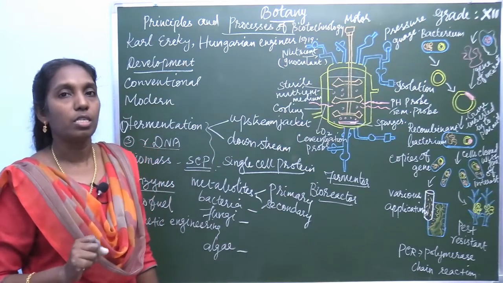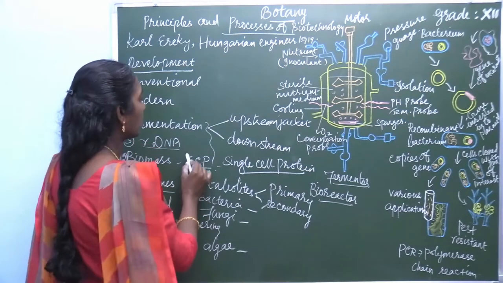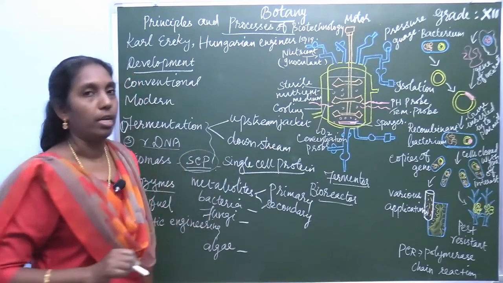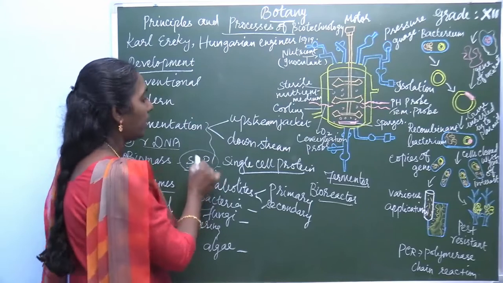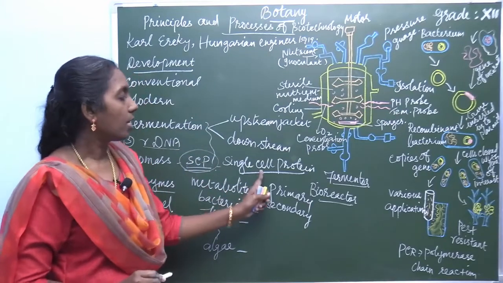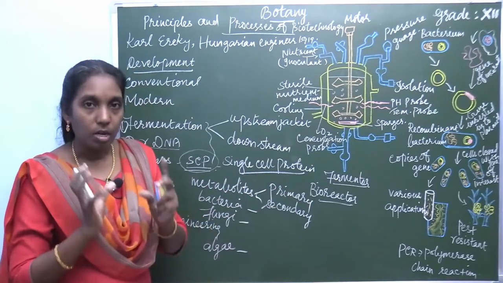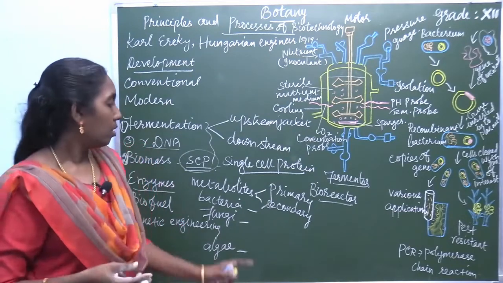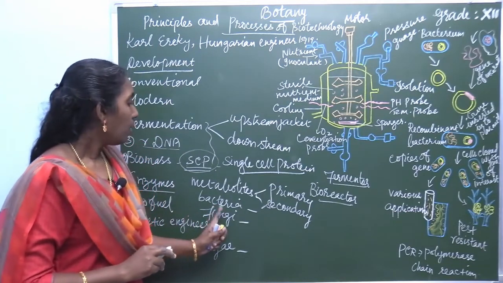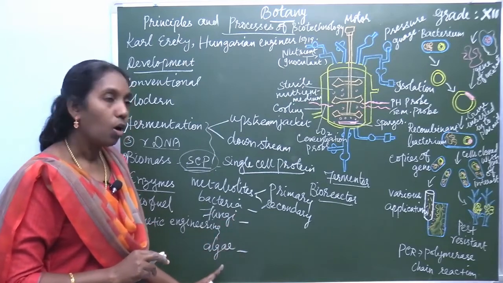Then let's move to the next question, single cell protein. Another important question, very often asked, is single cell protein, called SCP. What is this? The single cell of a microbe, as I said, bacteria, fungi or algae.